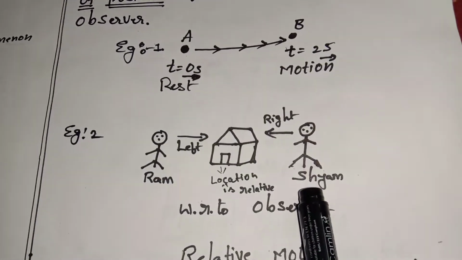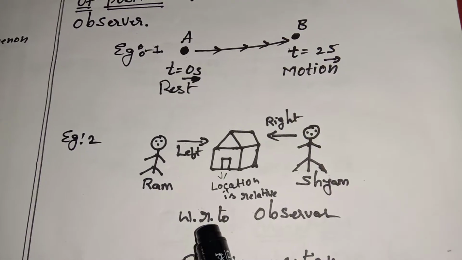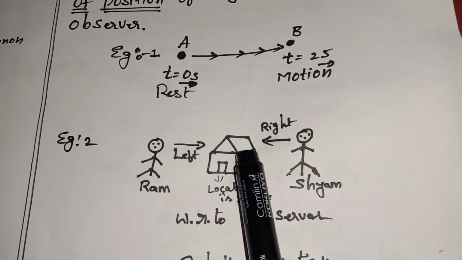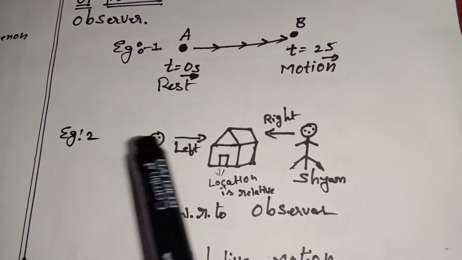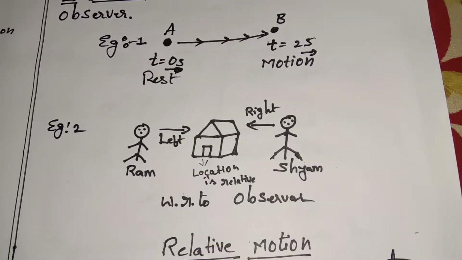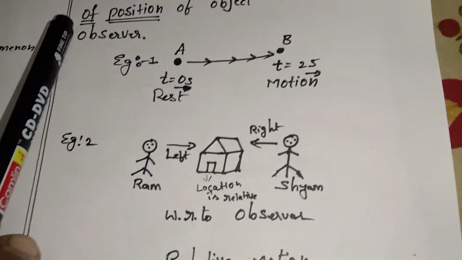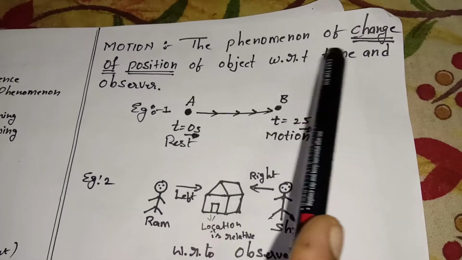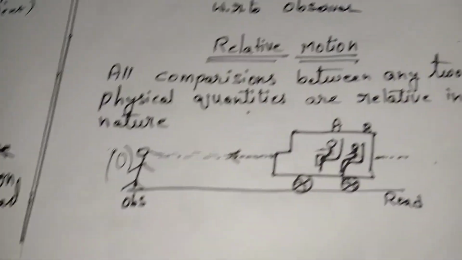So which one is correct? It depends on the observer, with respect to the observer. So location is relative. Here this point we will call a relative point, and the stable position we will call a relative point. And from which place the observer is looking, that we have to see. In the coming exercises you will understand very clearly. So that is motion: the phenomenon of change of position of an object with respect to time and observer. Clear?